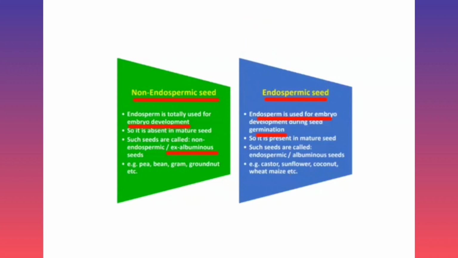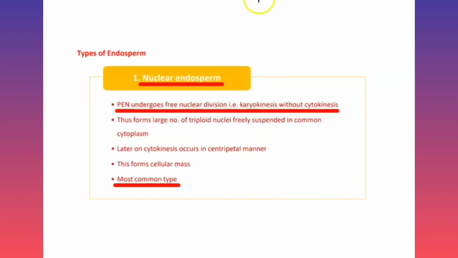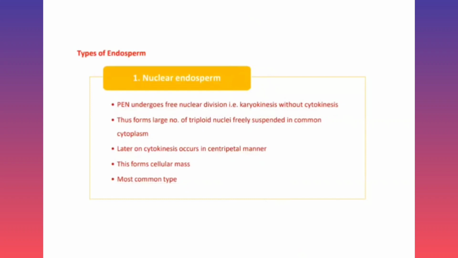And next one is types of endosperm. There are three types of endosperm, and all these three types of endosperm develop from the PEN, meaning primary endosperm nucleus. First is nuclear endosperm.